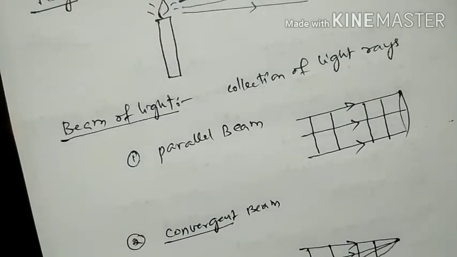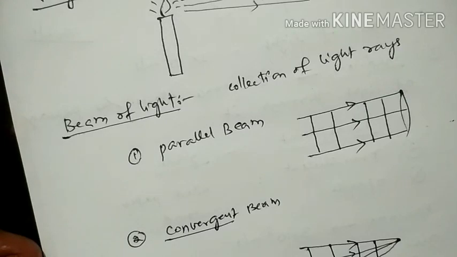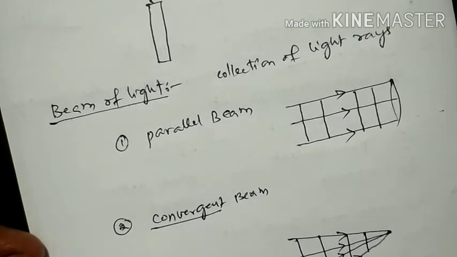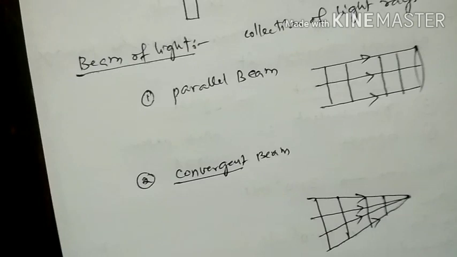Parallel beam means whenever the object is at infinity, at a very large distance, then the light rays coming from that source are a parallel beam of light rays. So like this, we can understand parallel beam, convergent beam and divergent beam. And next one,